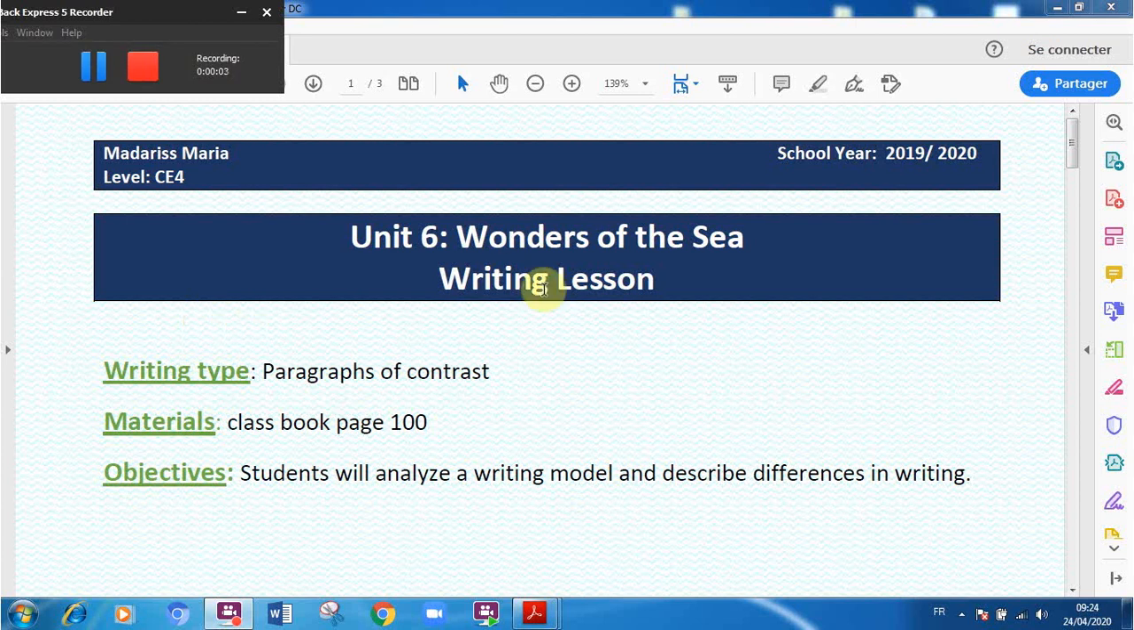Hello everyone. Today we are going to write paragraphs of contrast. You are going to take your class book, page 100. There we will analyze our writing model and describe differences in writing.